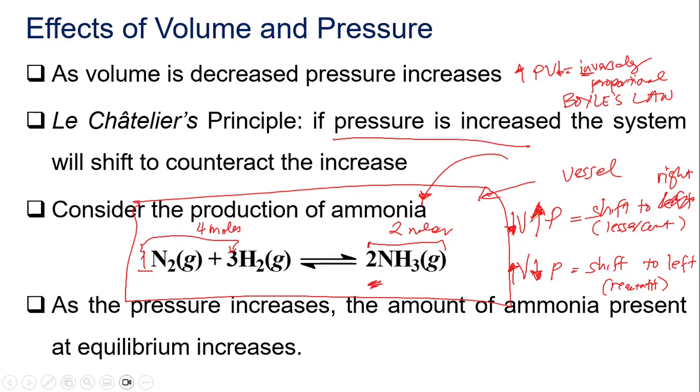Whenever there is a decrease in volume, it will shift to the lesser number of moles, which is to the right. If there is an increase in volume, the shift will be going to the higher number of moles, which is to the left. So that is the changes in your Le Chatelier's principle.